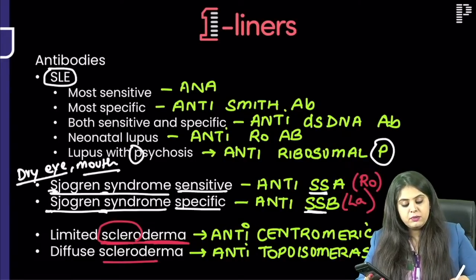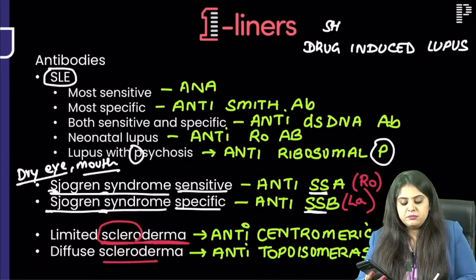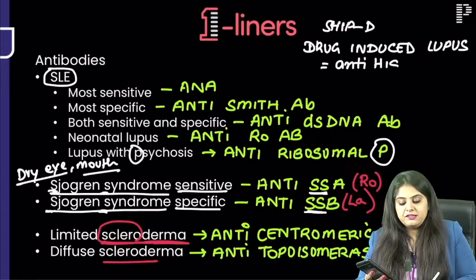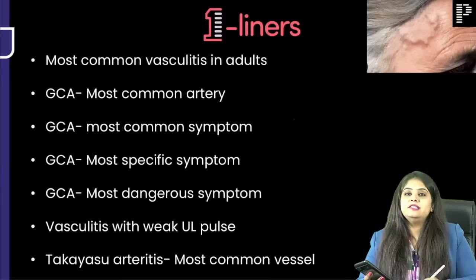One last thing: instead of SLE, if they would have asked me in medicine about drug-induced lupus, I'm not revising those drugs because you know those drugs, but I'm still asking you what is the antibody for drug-induced lupus. It is known as anti-histone antibodies. Done. Perfect.